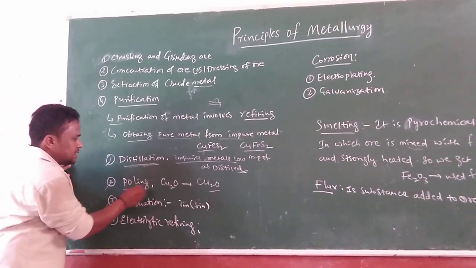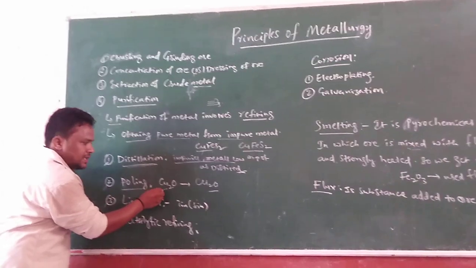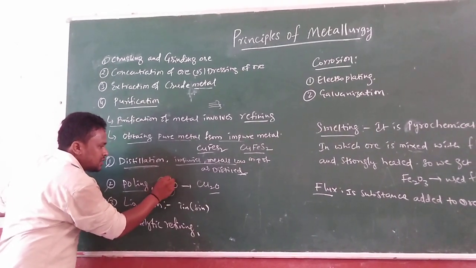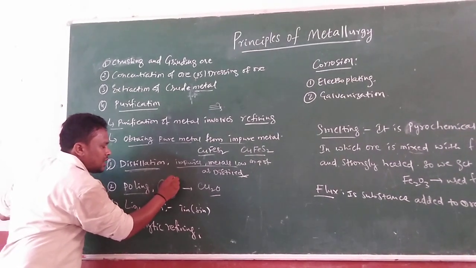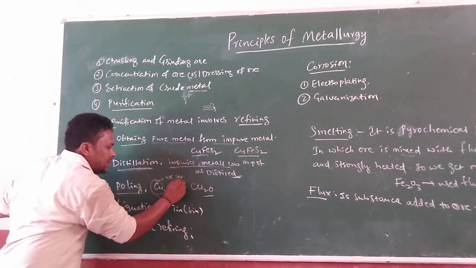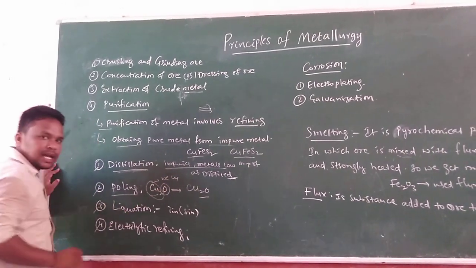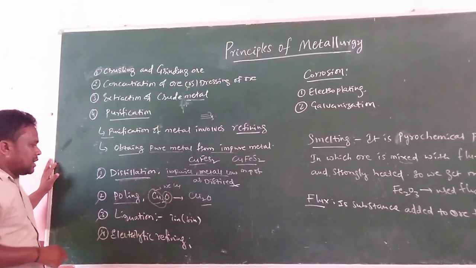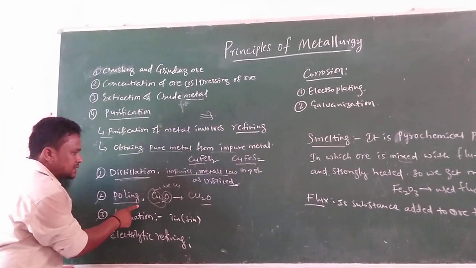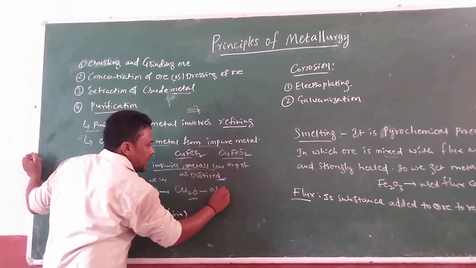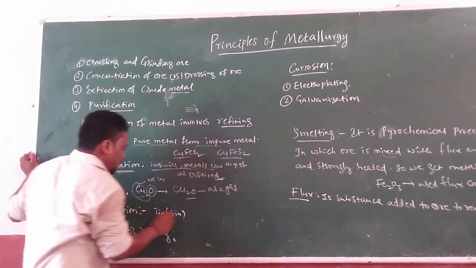Poling can be defined like this: here copper oxide, cuprous oxide, Cu2O, is there. We need to focus only on copper, Cu, because we only want copper metal. But another thing is there, oxygen, with this one. This is considered an impurity. Poling can be defined as a process in which impurities are removed as a gas. That is said to be poling.